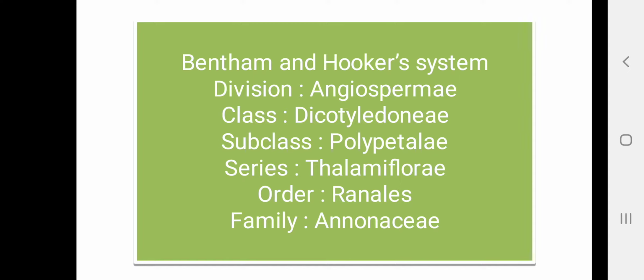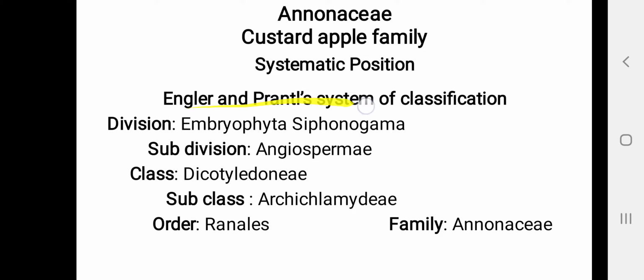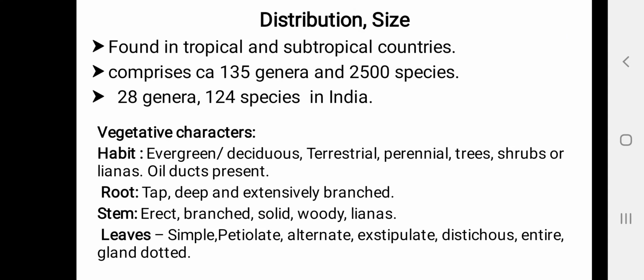Let us look into the classification of family Anonaceae. As per Bentham and Hooker system of classification, it belongs to division Angiospermae, class Dicotyledonae, subclass Polypetalae, series Thalamiflorae, order Ranales. As per Engler and Prantl system of classification, it belongs to division Embryophyta Siphonogama, subdivision Angiospermae, class Dicotyledonae, subclass Archichlamydeae, order Ranales.